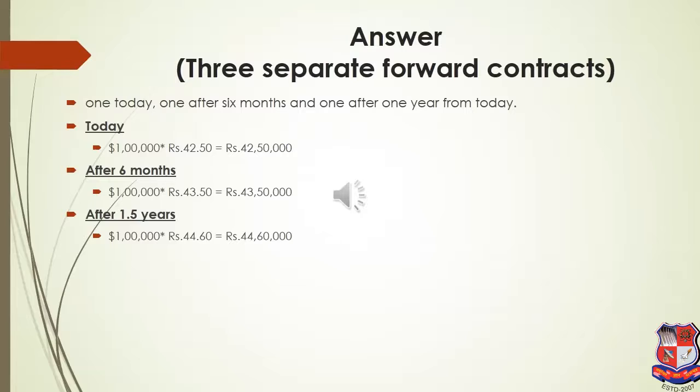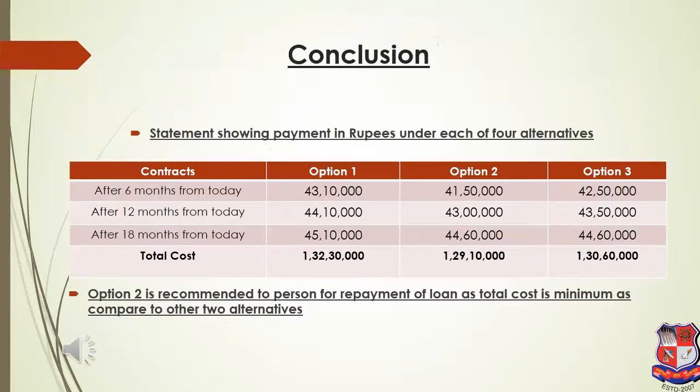Now let's see what the conclusion is, which alternative is better for the borrower. So this is the conclusion of this case. The statement showing the payment of rupees under each alternative is: the first alternative, option 1, is no hedging.